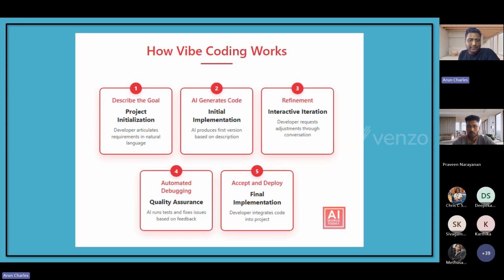The fourth point is automated debugging. When we are executing this code, we might have some issues, right? So we will go and check all those things, and we'll be debugging them. And finally, accepting and deployment. Okay, so this is vibe coding. And as I said, the first and the main thing is idea generation. It's all about your ideation.